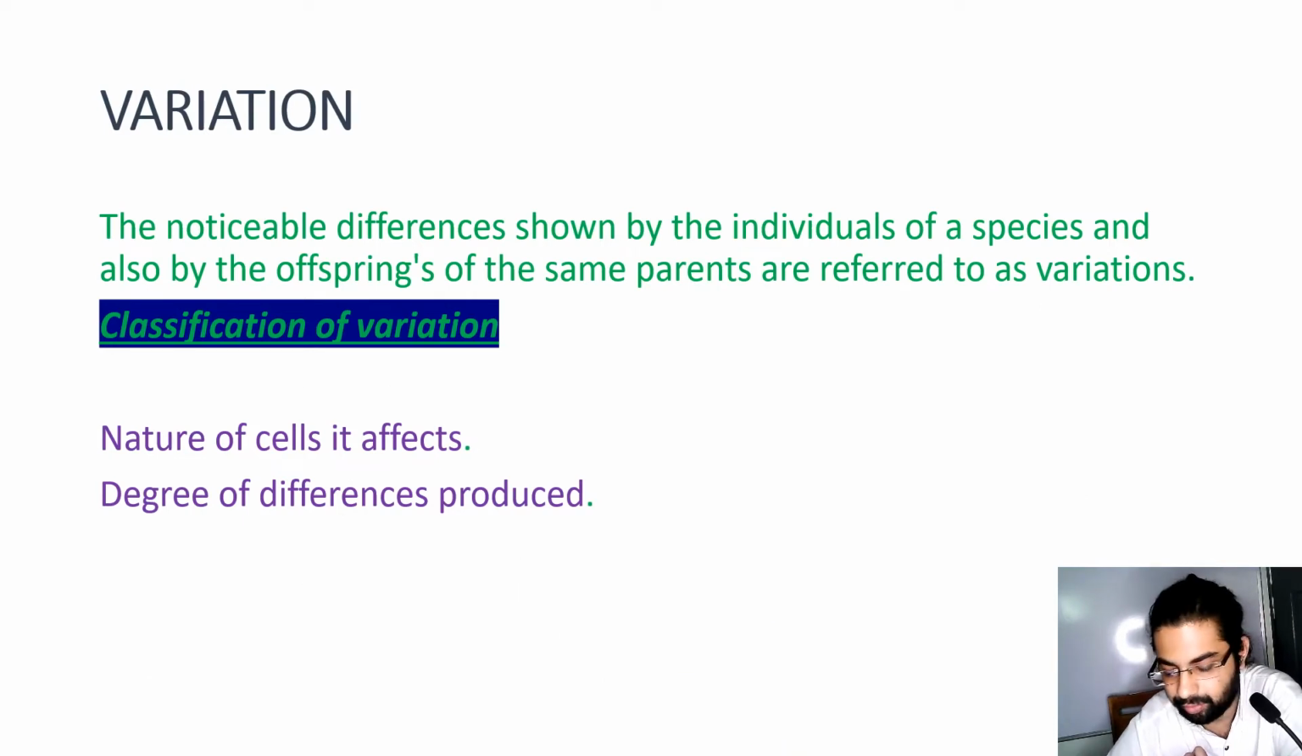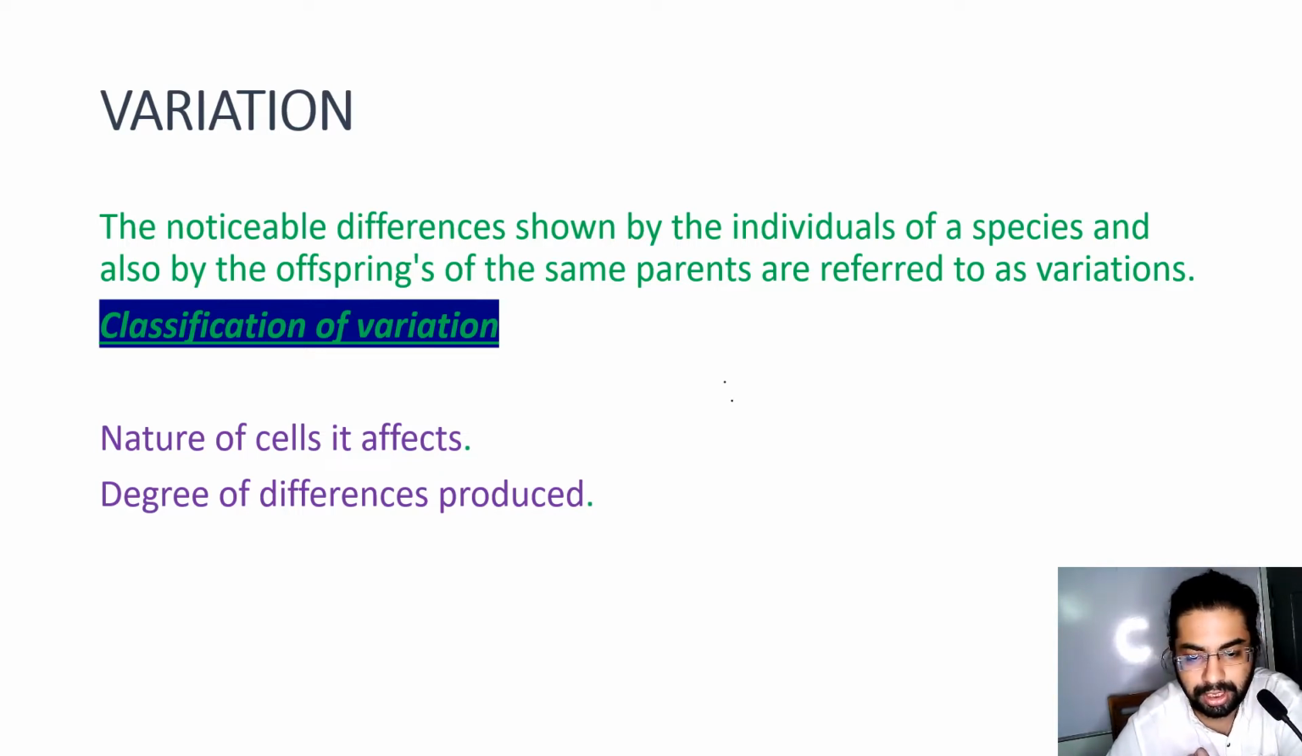Now variation. What is variation? Variation is the noticeable differences shown by the individuals of a species and also by the offsprings of the same parents. Classification of variation: the nature of the cell it affects and the degree of differences produced.